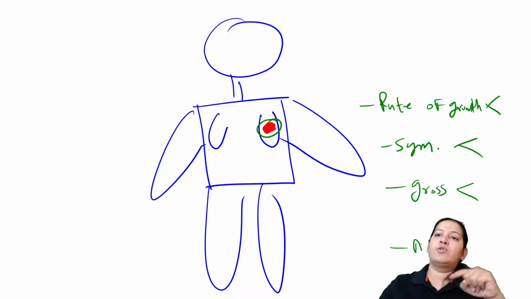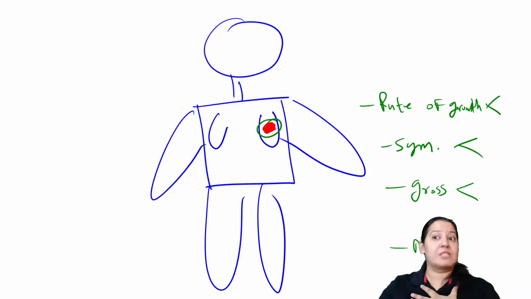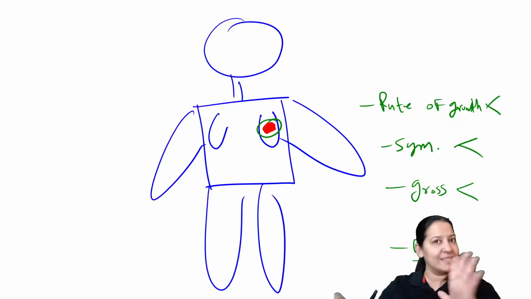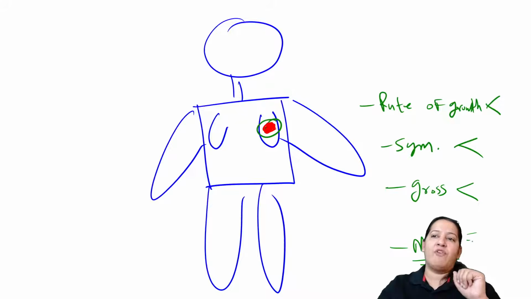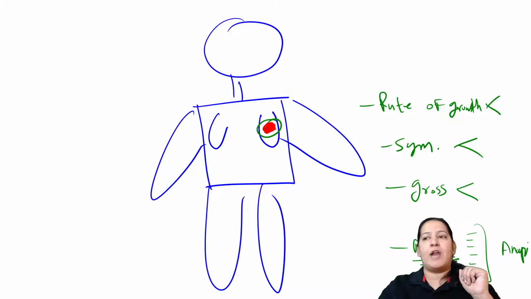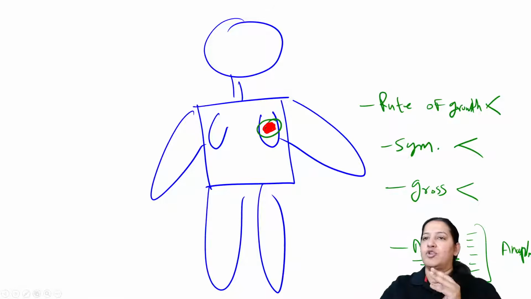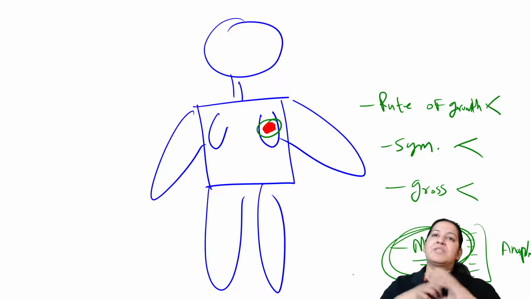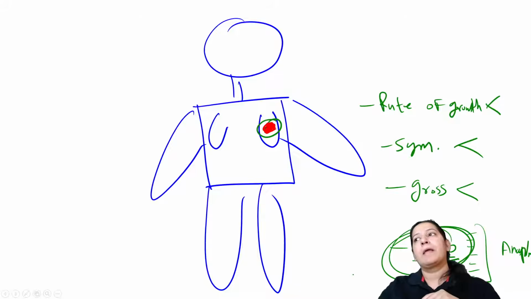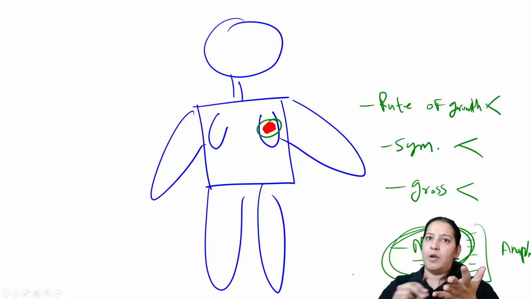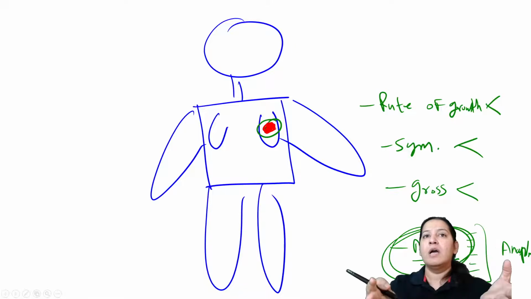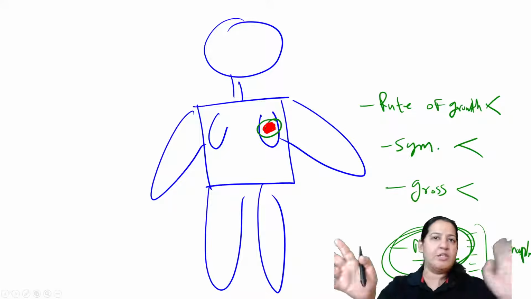Now finally send it to the laboratory, and the pathologist will see it microscopically. I will make the slide of it. In the slide, I will look for the 10 features. I will see whether these 10 features of anaplasia are present or absent. If they are present, it is a malignant tumor. If they are absent, it is a benign tumor. So it is the job of the pathologist to decide whether the tumor is benign or malignant, and it will be mentioned in the report. I will issue the report to the patient. I will not explain the report to the patient. I will just issue the report.